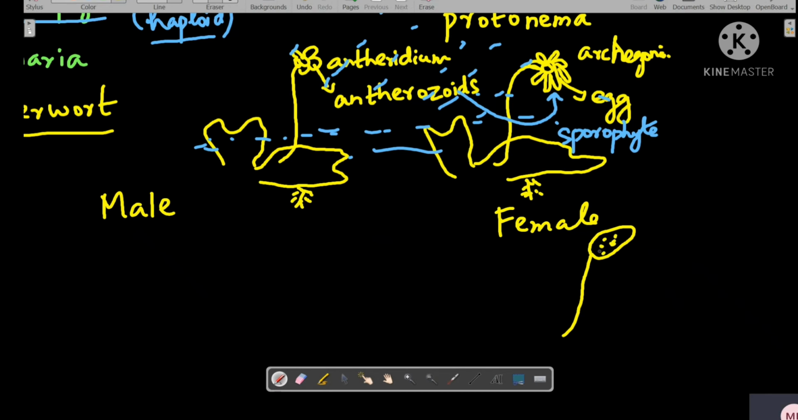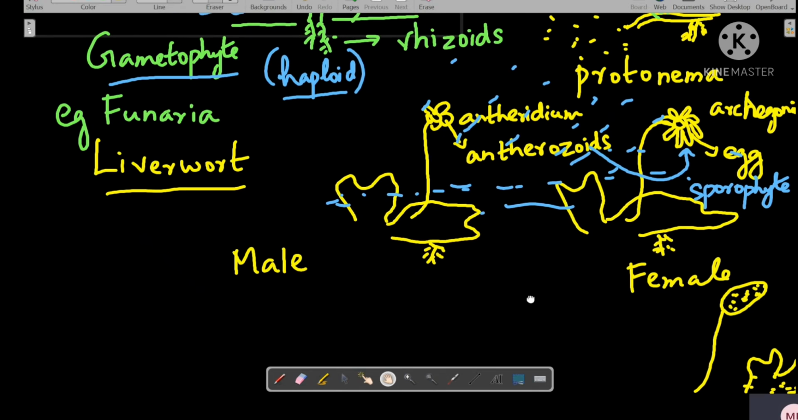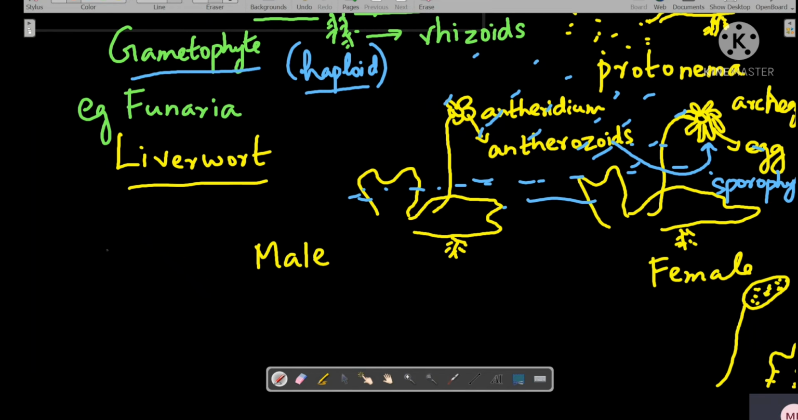there are plenty of spores present inside the capsule part, which fall on a suitable substratum and germinate to form another Marchantia. So the Marchantia can be either a male thallus or a female thallus. Apart from that, Marchantia can also reproduce asexually. If they are reproducing asexually, then they reproduce through gemma cups.